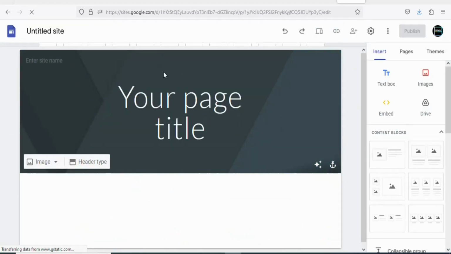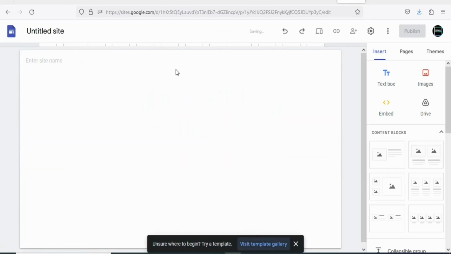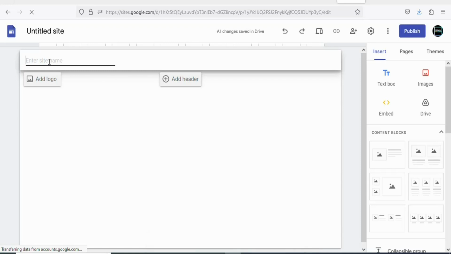So now what you have to do is that you have to delete this header. So come right here, click on this basket to delete it. Once you click on it, you can see it has been deleted. So now the next step is that you are going to give a title to your landing page. So just type something like get paid, something like this, or you can type any name that you want.